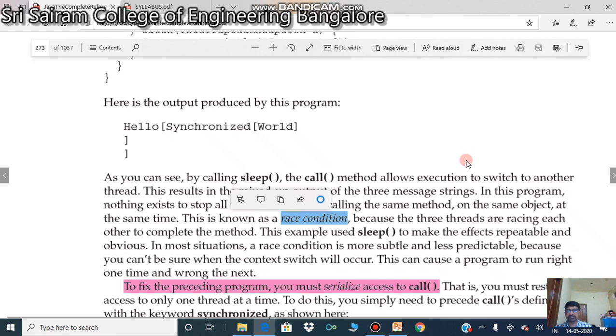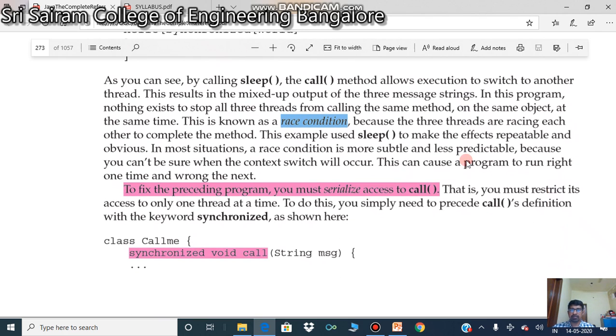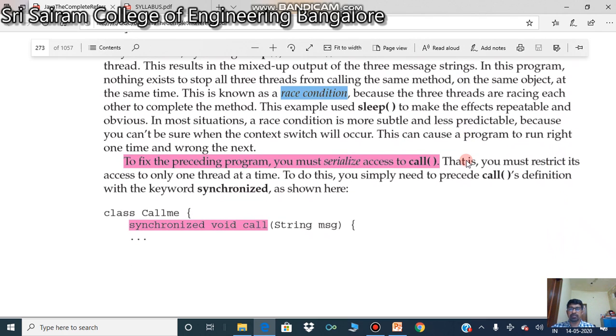How to fix it? As I told in the previous video, we have to serialize access to call, because call is the one which is going to execute everything and print the statements. How to serialize? We can make use of the keyword synchronized. As you can see here, this is the keyword synchronized.